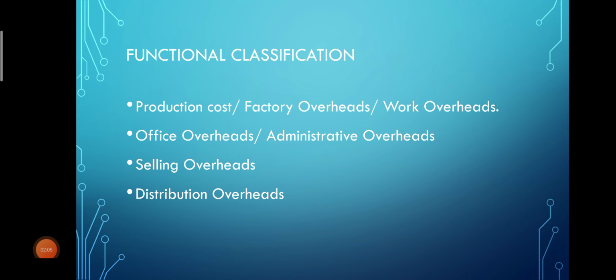It means expenses incurred specifically for the production of goods and services. Such expenses have to be taken under factory overheads.